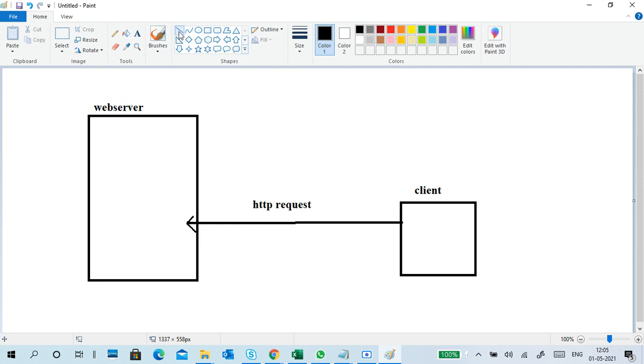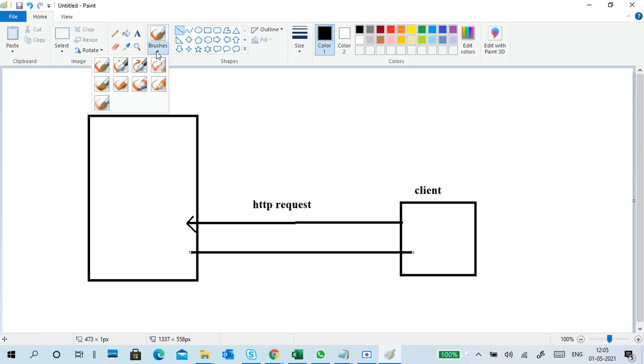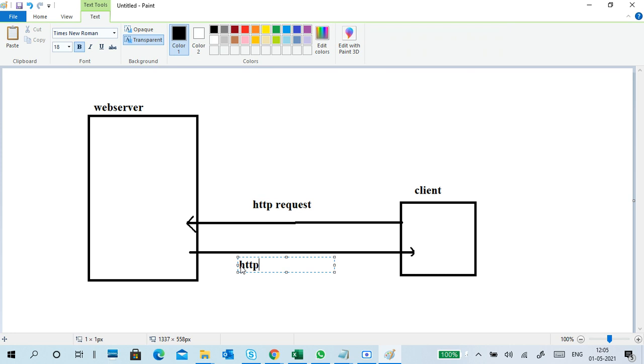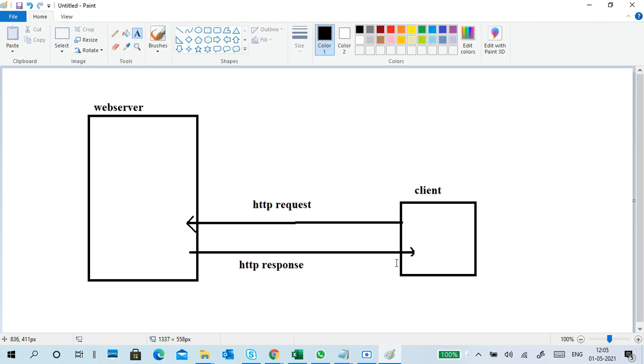The server receives the request and sends a response to the client. That is called an HTTP response. Again, the client sends a request to the web server, and the web server receives the request and responds to the client.